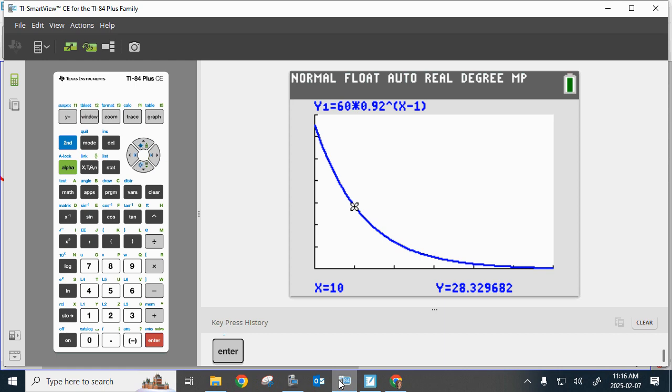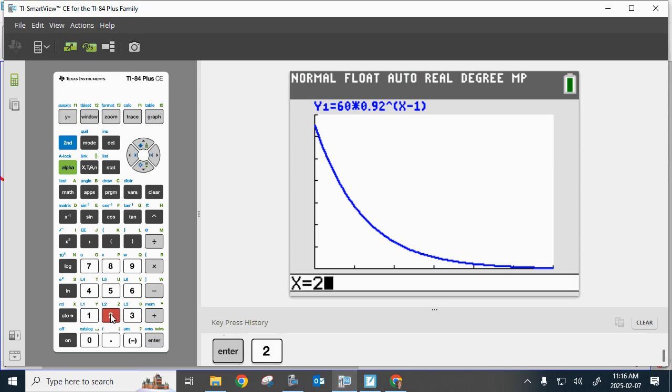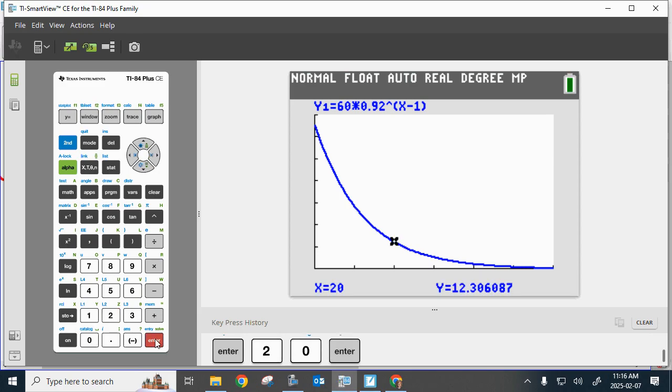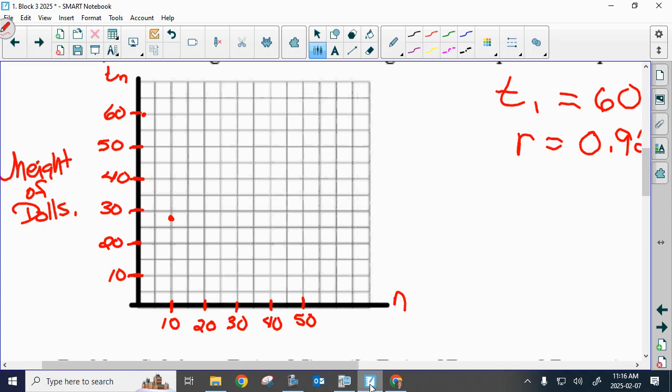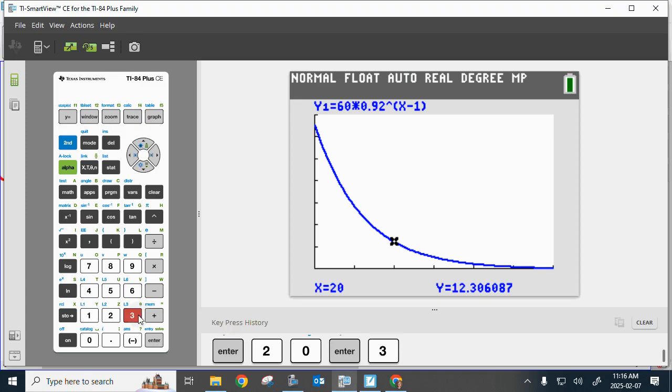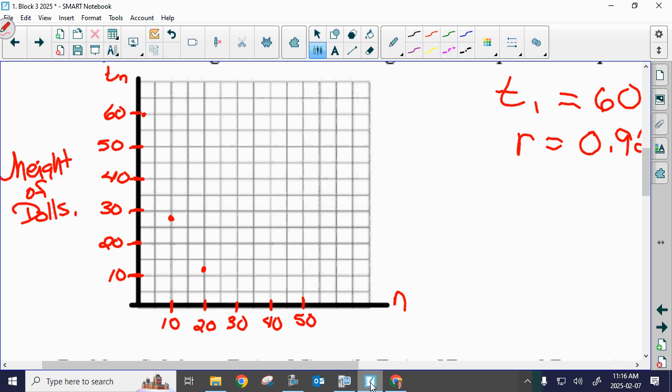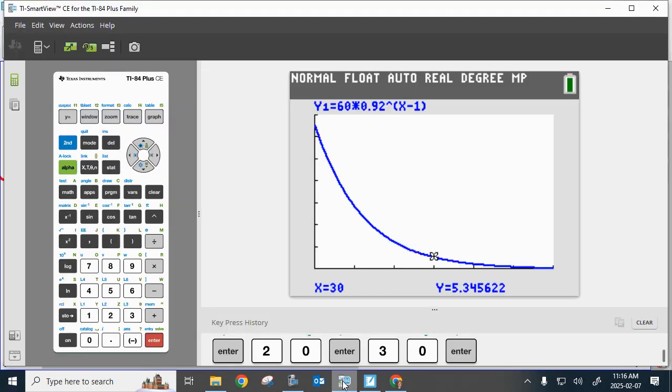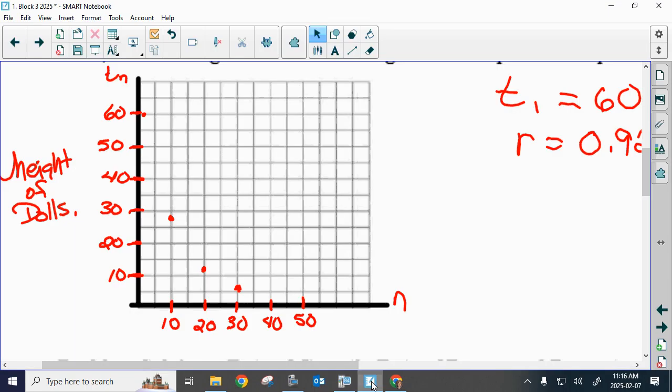Okay, so guys, if you push trace 10, we get our 10. If you trace 20, we get 12.3, right? So at 20, I should be at 12.3, which is approximately here. At 30, I'm at about 5.34. At 40, I'm at about 2.32. Where was I supposed to be at for 50? I was supposed to be at 1.